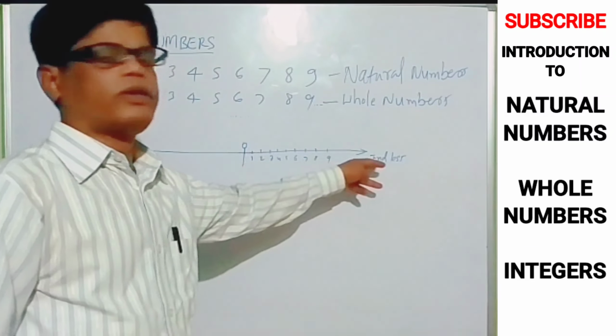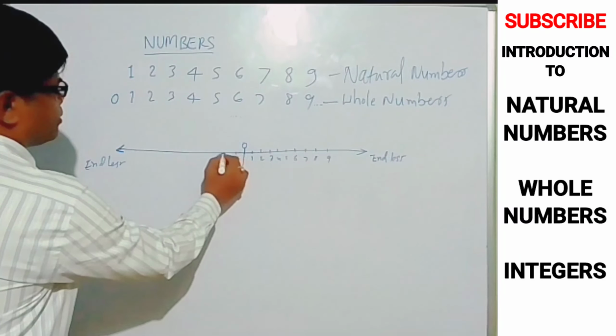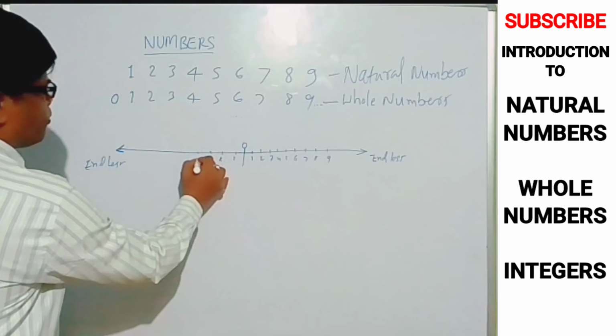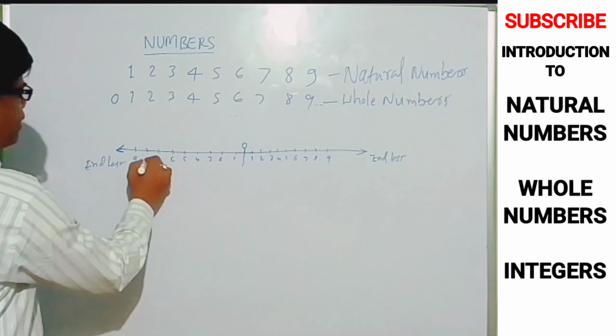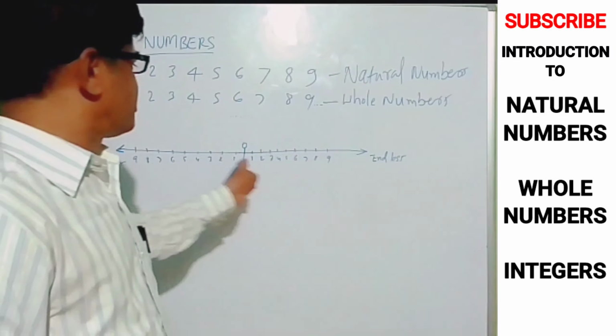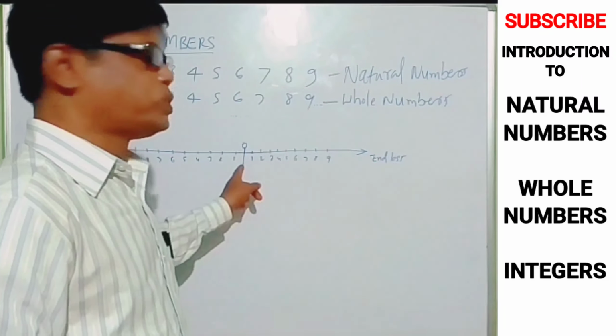Okay, you can write 10, 11, 12. Here also I can write 1, 2, 3, 4, 5, 6, 7, 8, 9. Here also this line is there. Okay, I am making it a neutral 0, shunya.